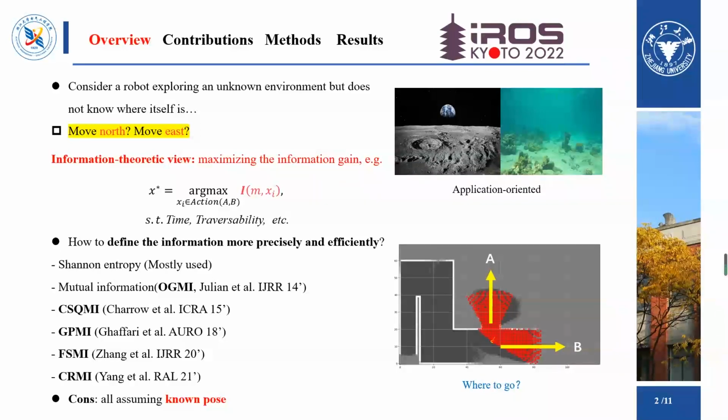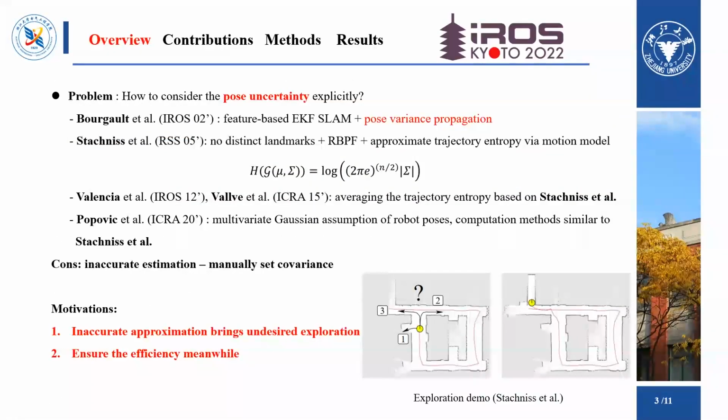In the previous literature, people used Shannon entropy mostly. Recent studies mainly involve OGMI, CSQMI, GPMI, FSMI, CRMI, etc. But they all assume the robot's poses are known via an independent localization method. However, this assumption is difficult to realize in several severe environments. For example, unstructured scenes lack easily extractable features, such as planetary surface, unstructured seabed, and featureless caves.